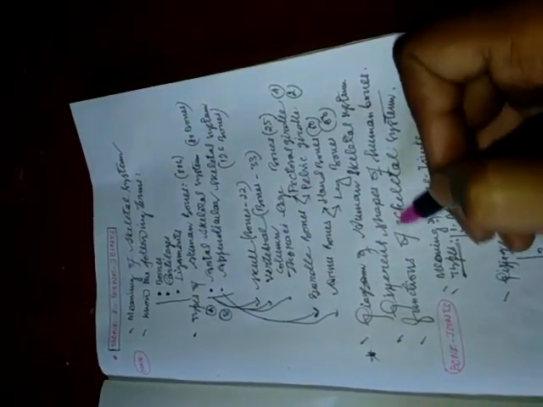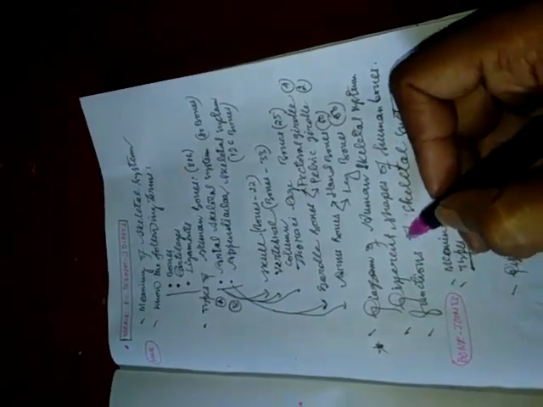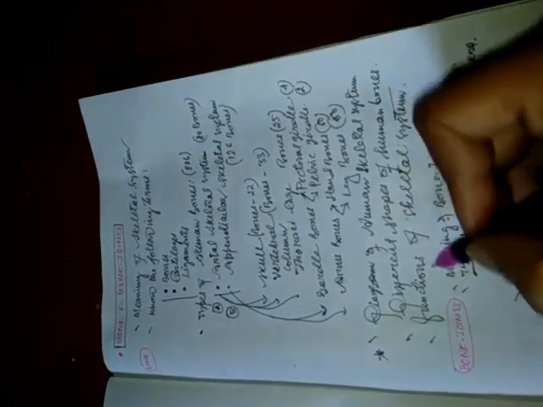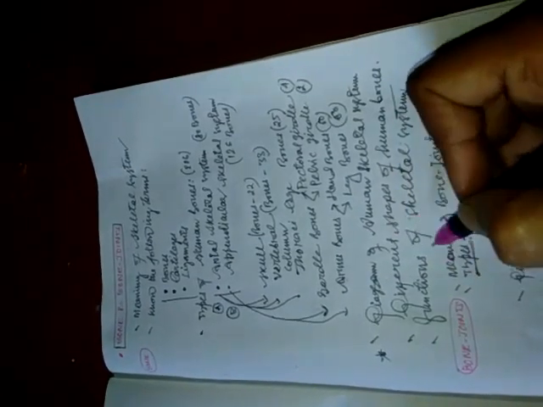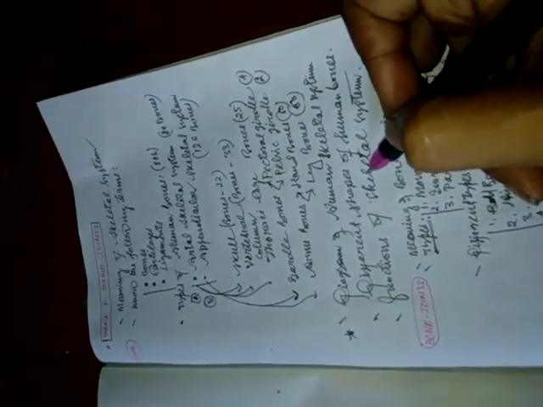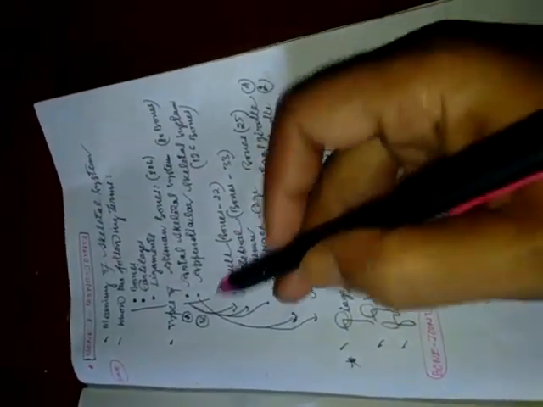This is very important. We should know how to draw the human skeletal system. Thereafter, different shapes of human bones. So there are many types of shapes of human bones we will learn, like flat bones, etc. Then the functions of the skeletal system. So what are the functions of the skeletal systems? We will learn regarding the